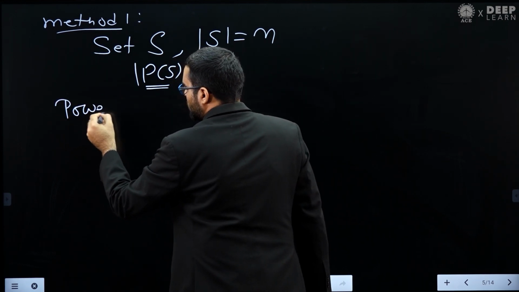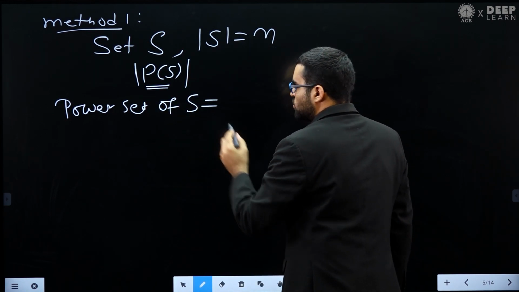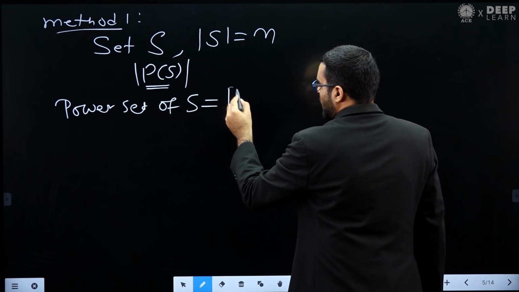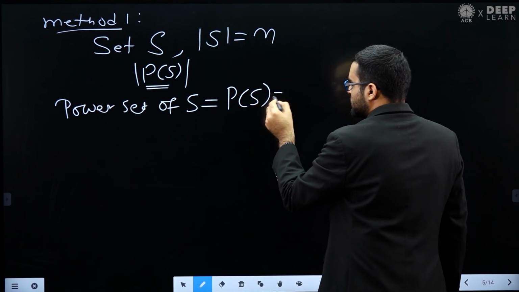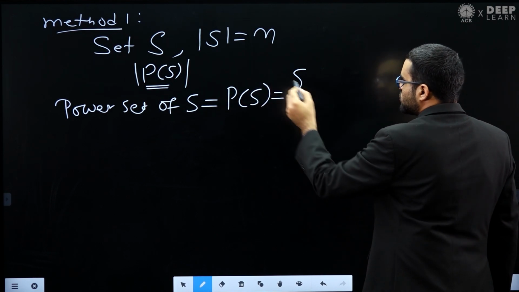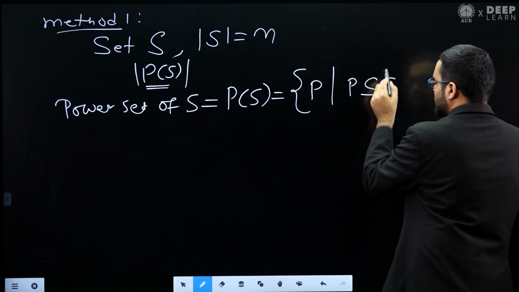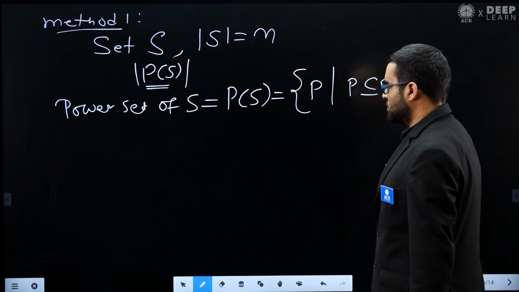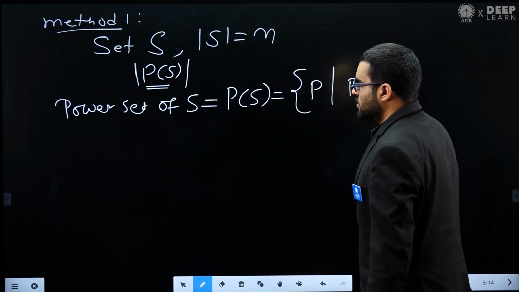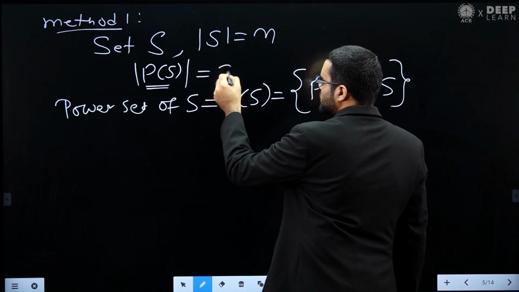So let me write down: the power set of S is basically the set of all subsets of S. I am denoting it like this, power set of S. This is the set of all the subsets of S, so for example, P such that P is a subset of S. This is your definition of power set. Now if we have a set S with cardinality N, then the cardinality of the power set is a standard result, that is 2 power n.